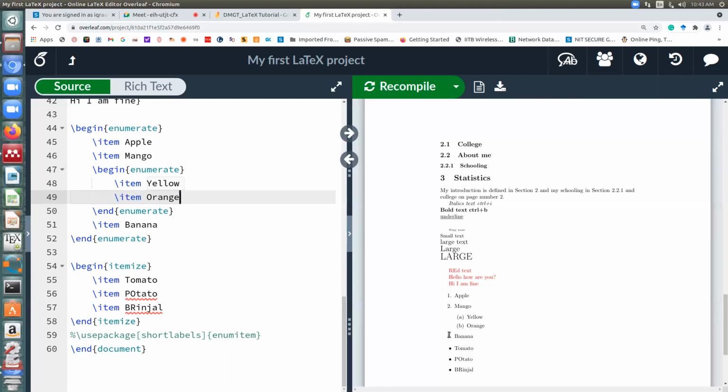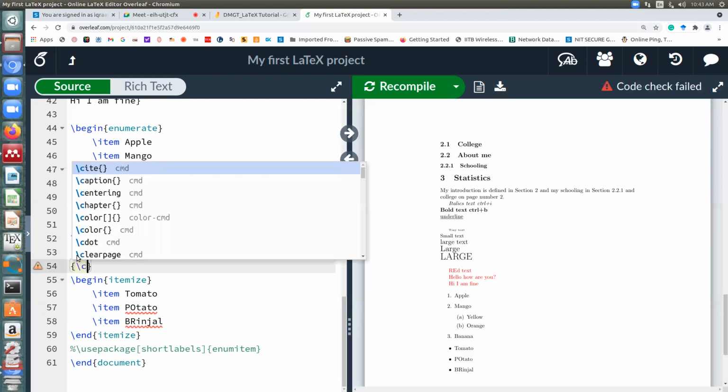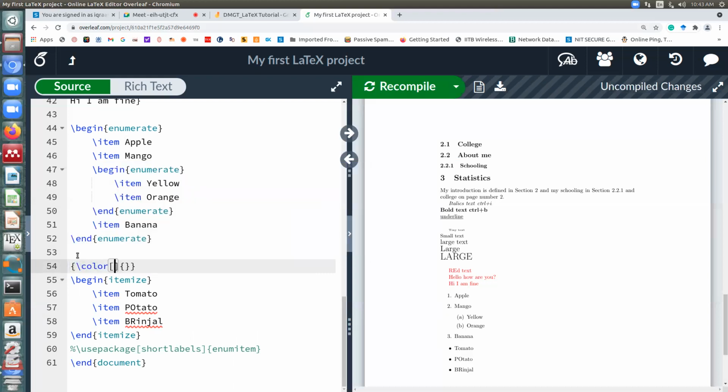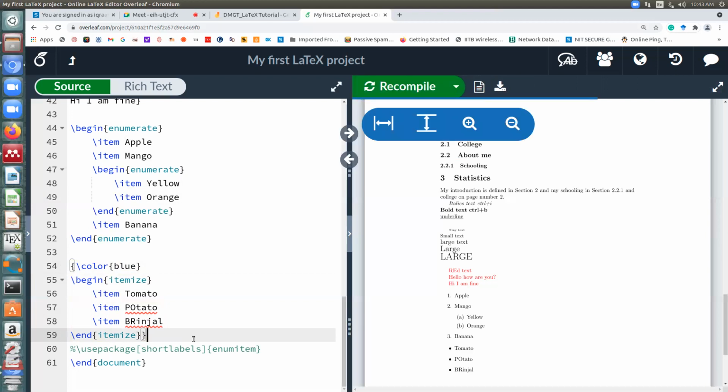Okay, if you want to color all this, you can use color command here. Same rule applies. Okay, so same rule applies.